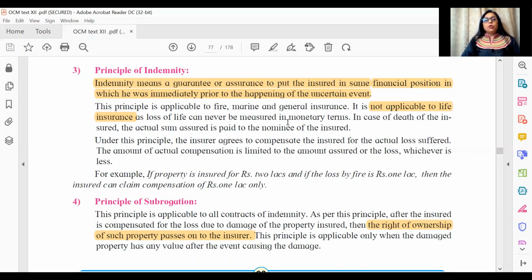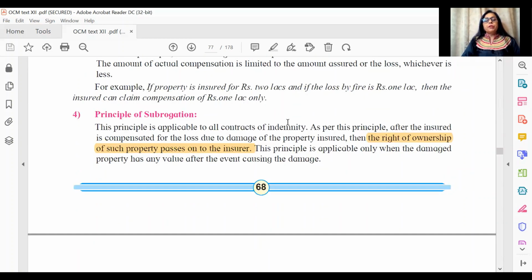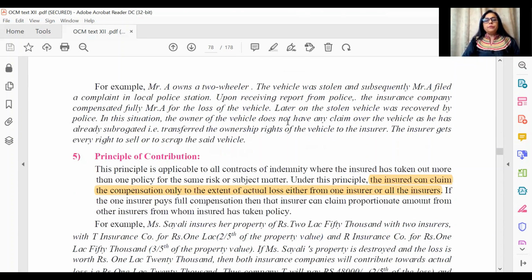Moving ahead, you see your principle number 4. A small objective possible here, right of ownership of leftover, whatever is left after the fire, after the damage, after the loss has occurred, that now becomes the ownership of the insurer. That is subrogation.